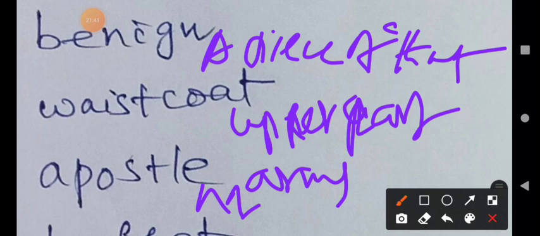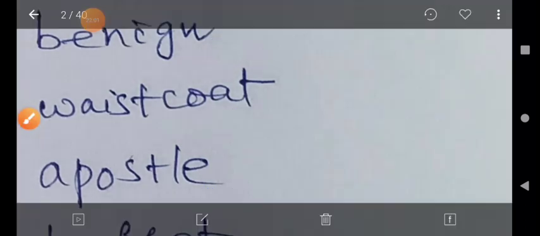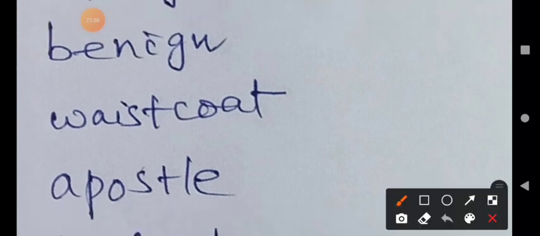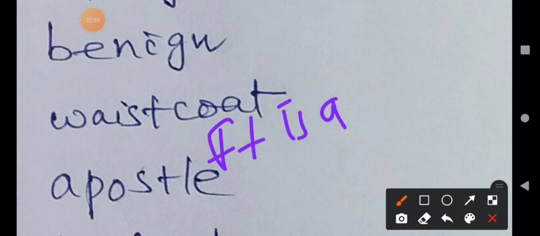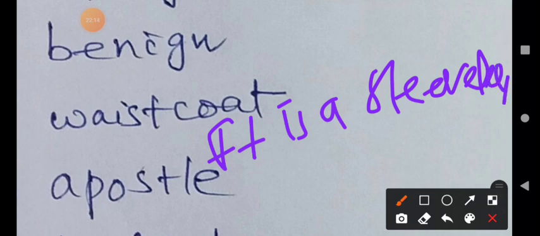This coat does not have arms, and has buttons at the front, worn over a shirt. It is worn over the shirt; that is the waistcoat. A waistcoat is sleeveless. Sleeveless means without arms, without sleeves. That is the meaning of sleeveless.